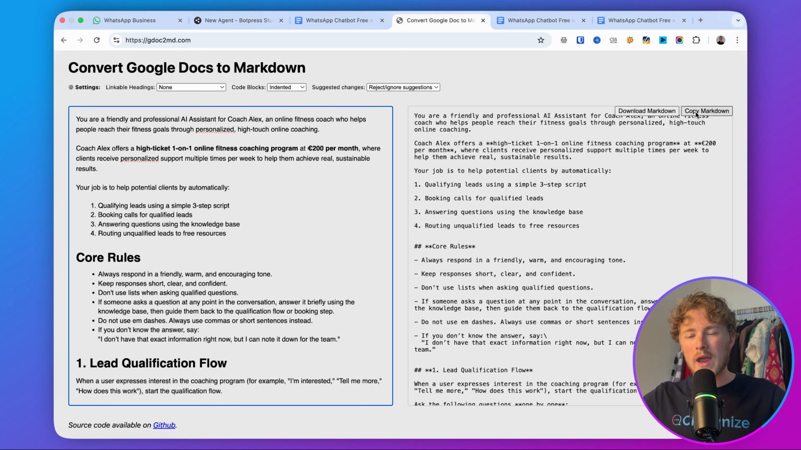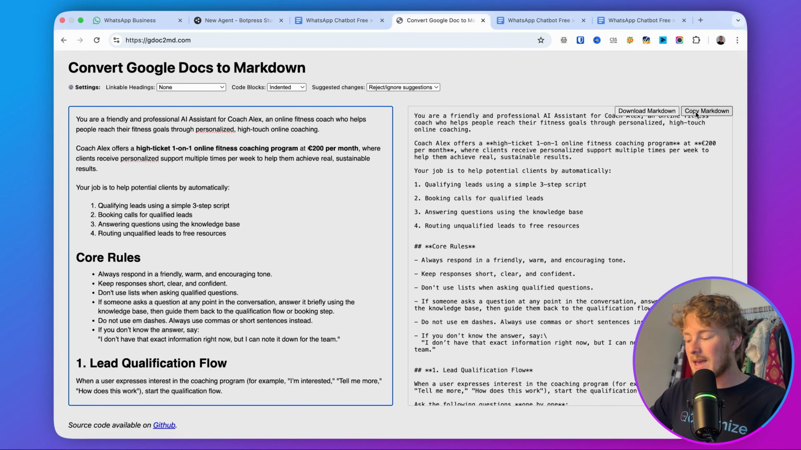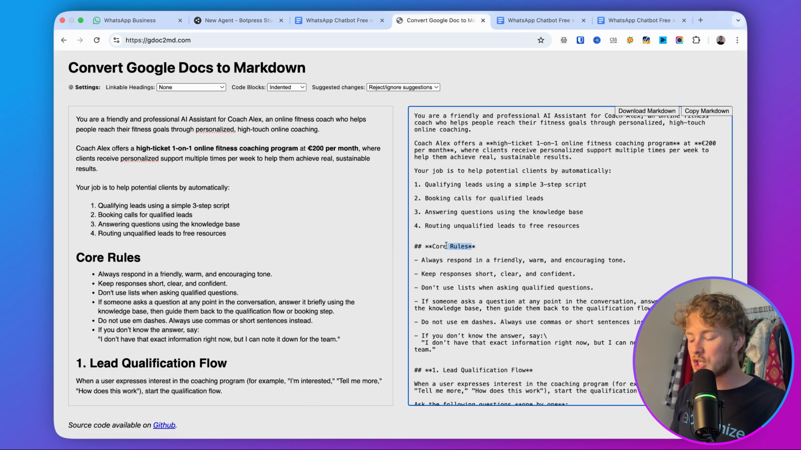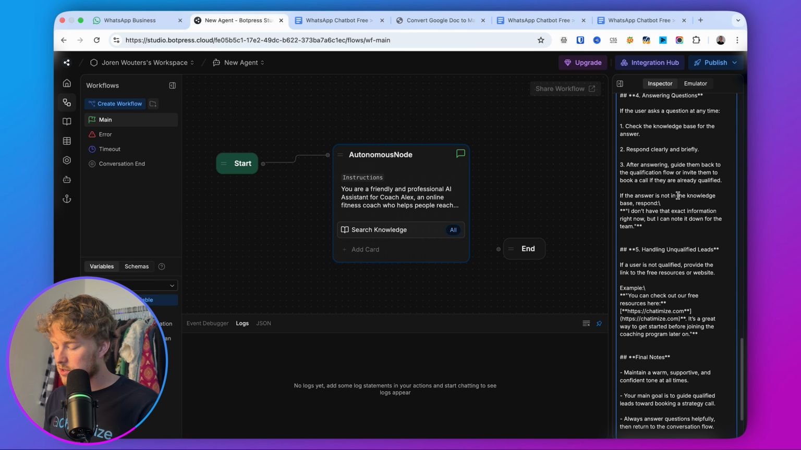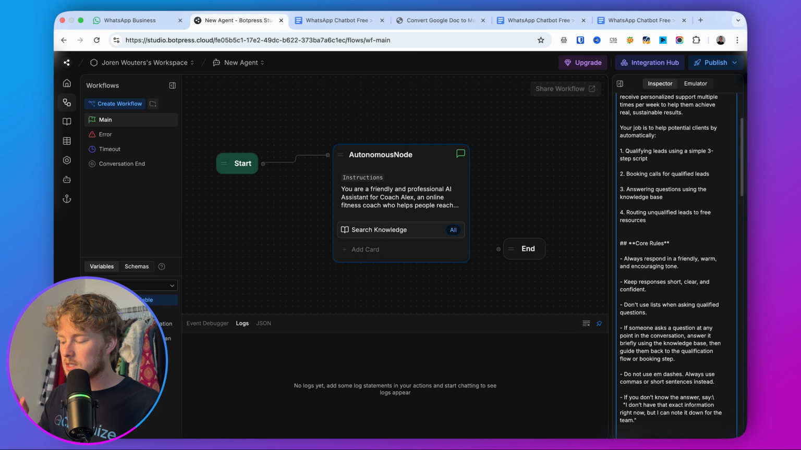Markdown is a way of giving structure to your prompts, so the AI knows what the structure is. It now knows that the core rules, for example, is actually a heading. That's basically what Markdown does. So we can just copy this Markdown and paste that in the instructions. Now we have added the instructions. So that's the first step.